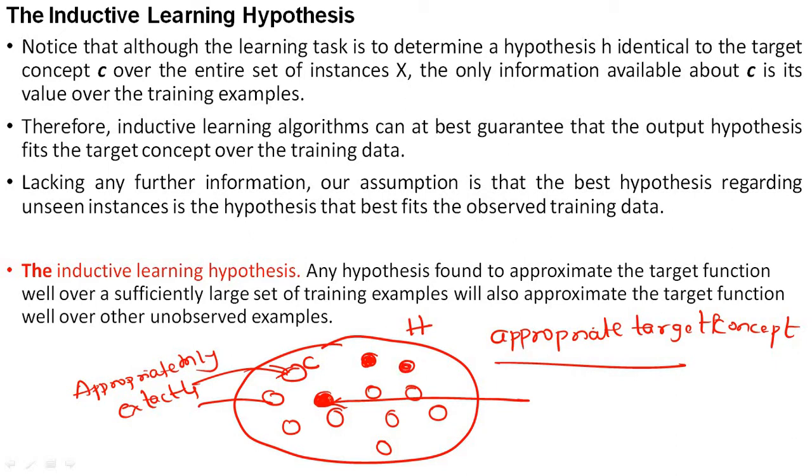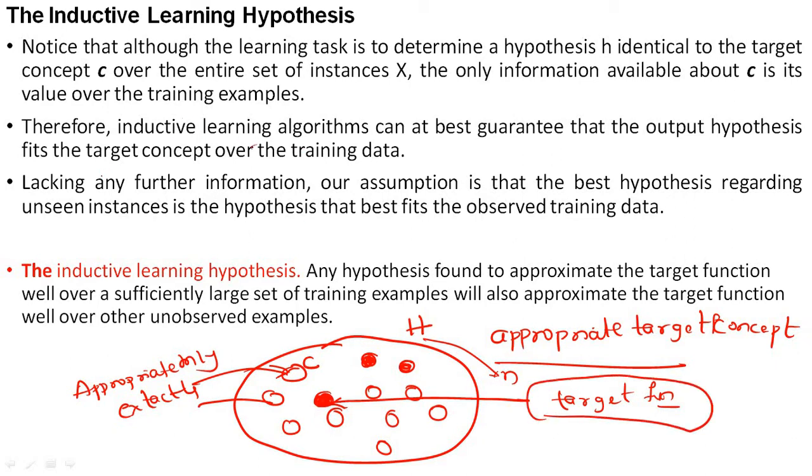So why are we searching for only one best hypothesis? Because in the hypothesis space we have n number of hypotheses, and among them we have to find the hypothesis which is approximately equal to our target function. We have some target function, right? So which hypothesis is matching the target function, that we have to find out. That is called inductive learning.